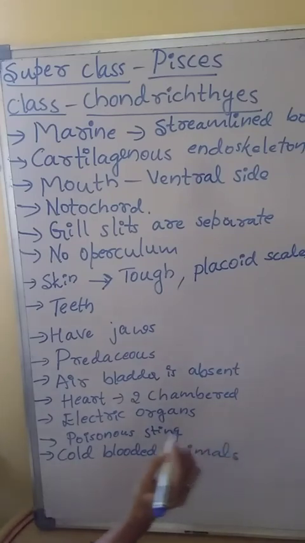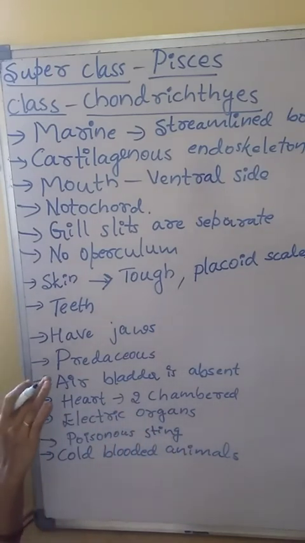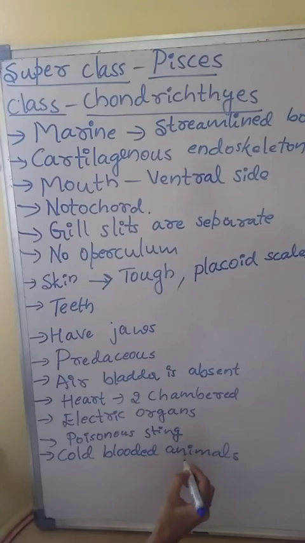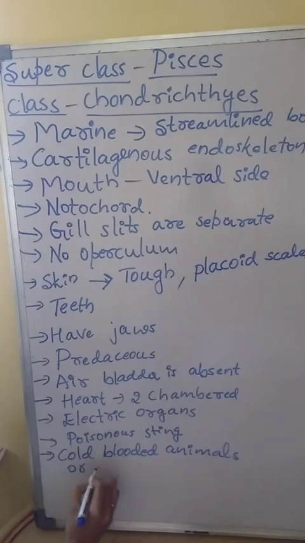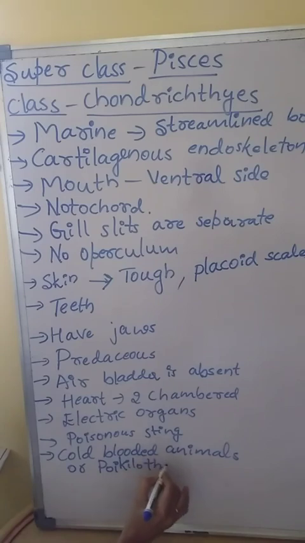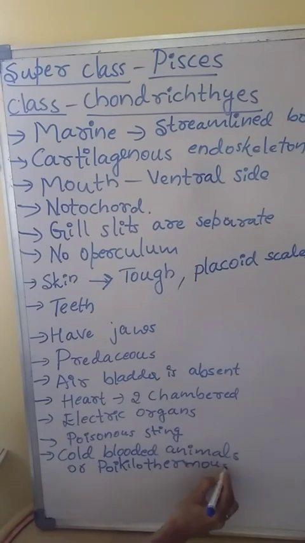Pisces and amphibians are cold-blooded animals, also called poikilothermous. Poikilothermous means unable to maintain a constant body temperature. That condition is called poikilothermous. And here sexes are separate.